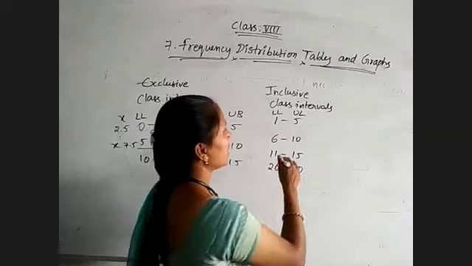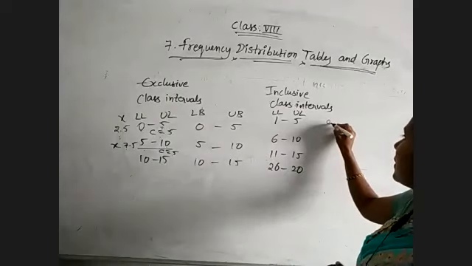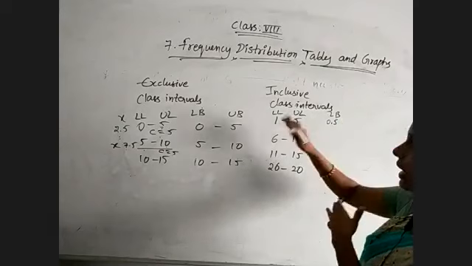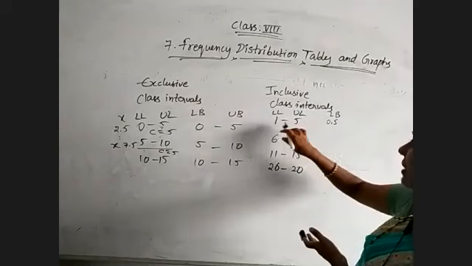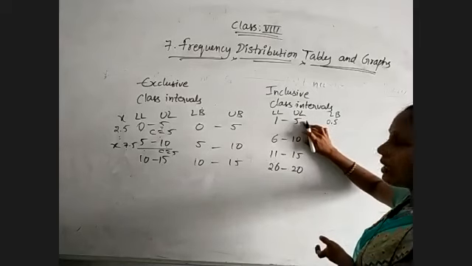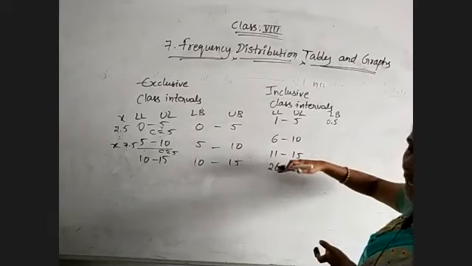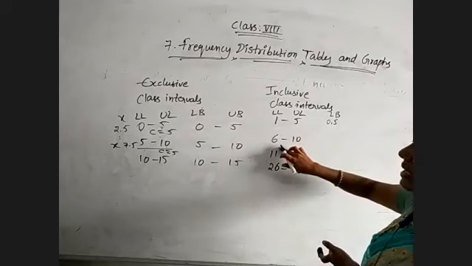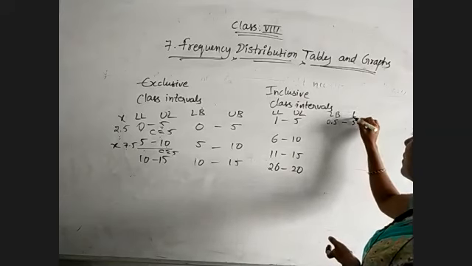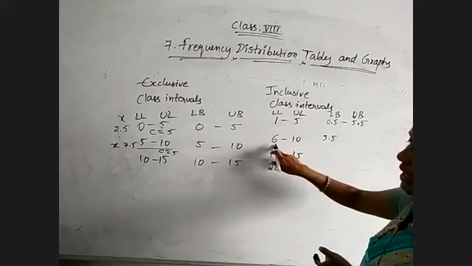boundaries, we will see. Initially we take 0. 0 plus 1 by 2 is 0.5. The lower boundary is the average of the previous class upper limit and this class lower limit. For the upper boundary, we take the upper limit of that class and the lower limit of the next class. That is 5 plus 6, 11 by 2, and 11 by 2 is nothing but 5.5. And here also we will get 5.5 only, because here we are writing the lower boundary.